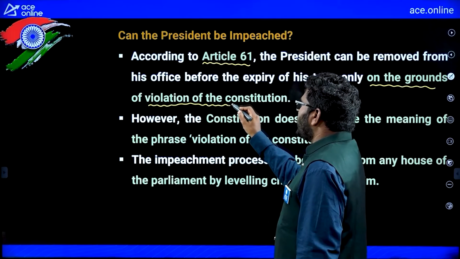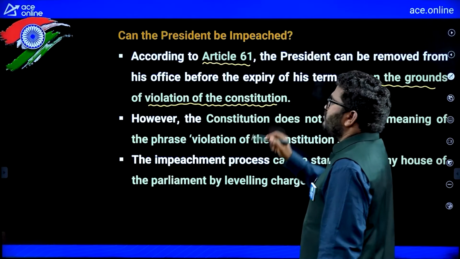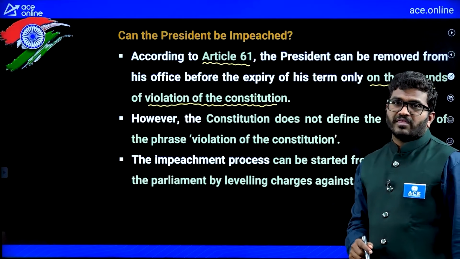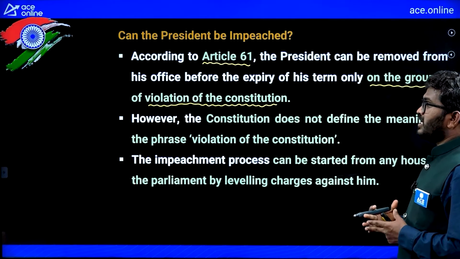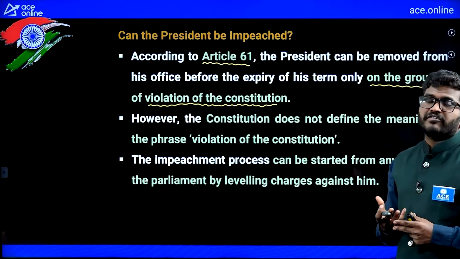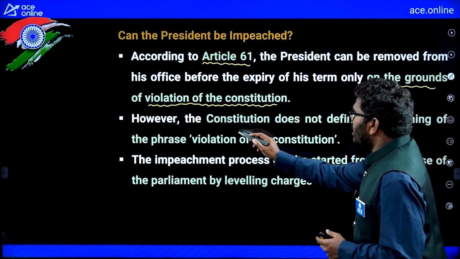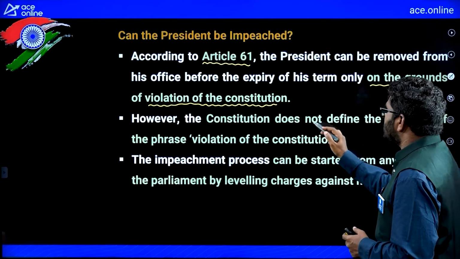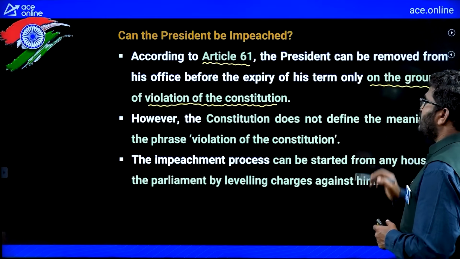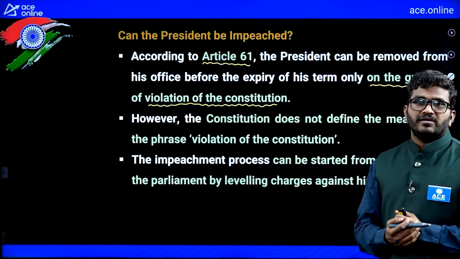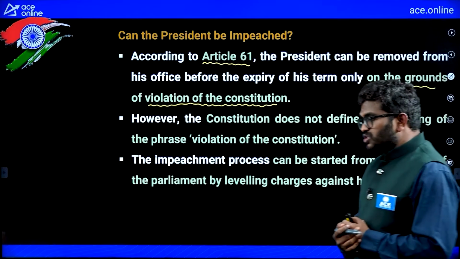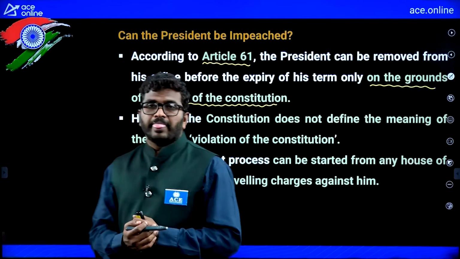But the Constitution does not define the meaning of the phrase violation of the Constitution. So the Constitution has not given any clarity.